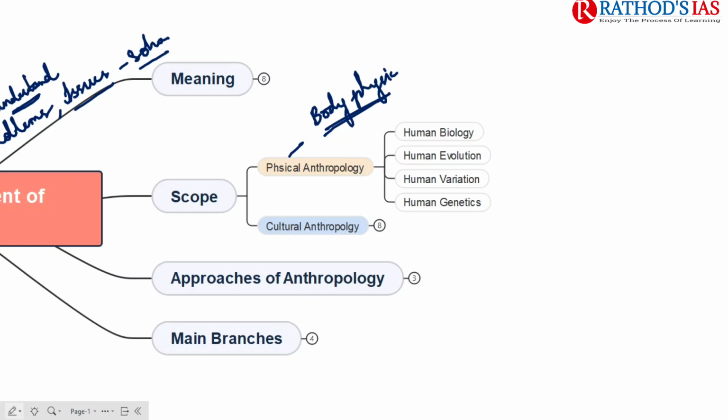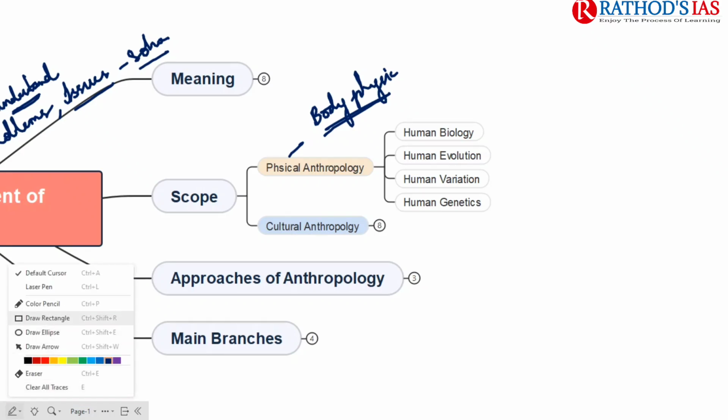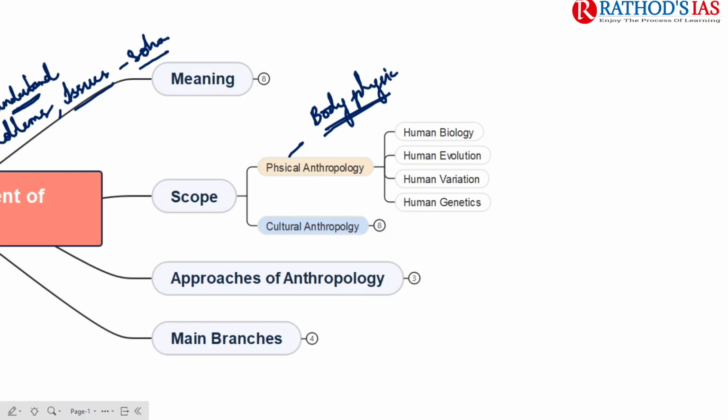First let us complete physical anthropology, and later we will go towards cultural anthropology. So the first is human biology, then human evolution, next is human variation, and the fourth is human genetics.